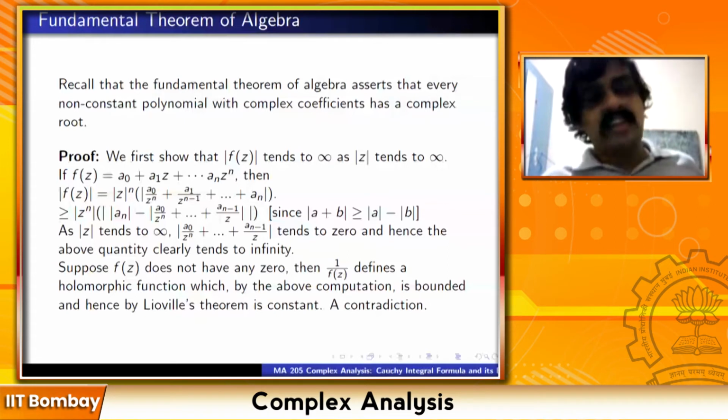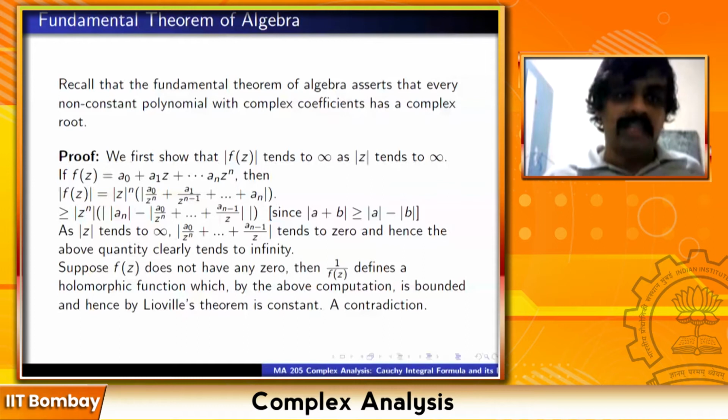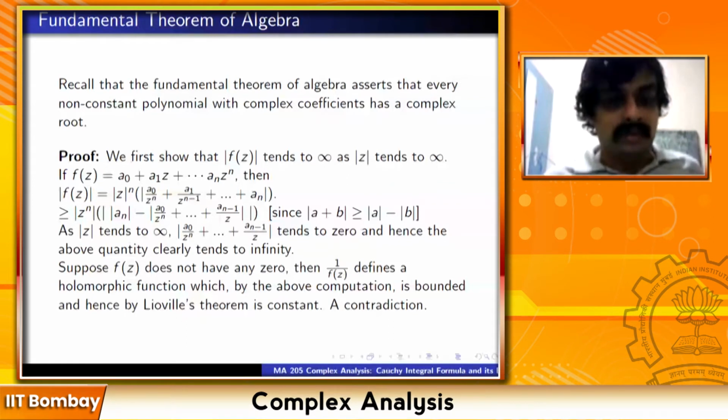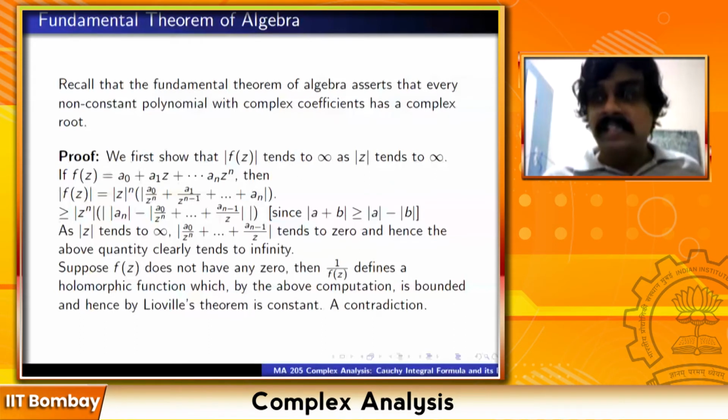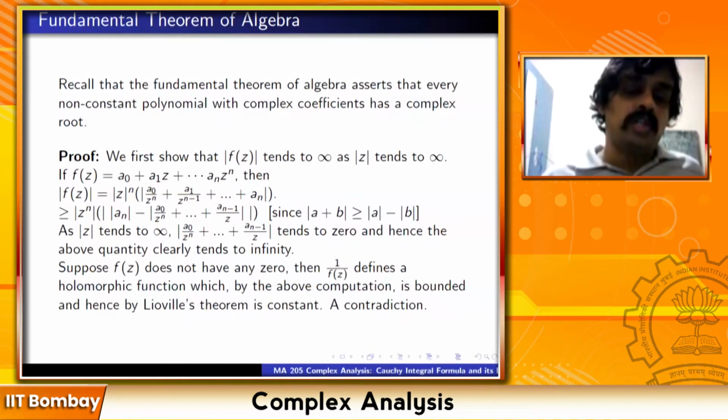So let's take the case where a0 is equal to 1. It doesn't matter, you can always divide and make a0 1. So outside some large disk, the value of 1 upon f(z) will be less than 1. We choose a large disk so that the modulus of 1 by f(z) outside that large disk is strictly less than 1. Agreed?